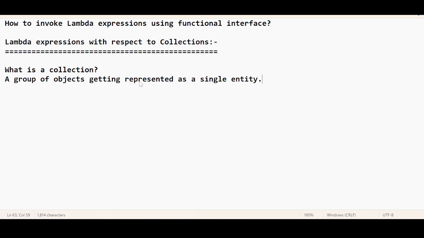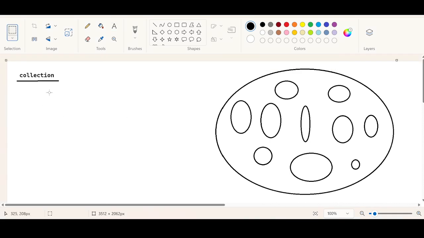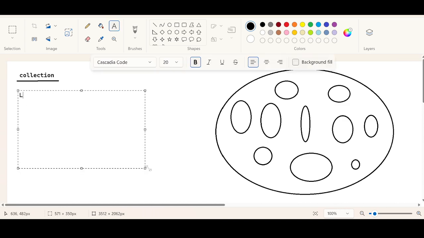It's called as what? Collection. Right? So likewise, in the real-time example, even the collection framework has been divided into many parts. We know this already. So there is the list interface, there is the set interface, and there is the map interface.